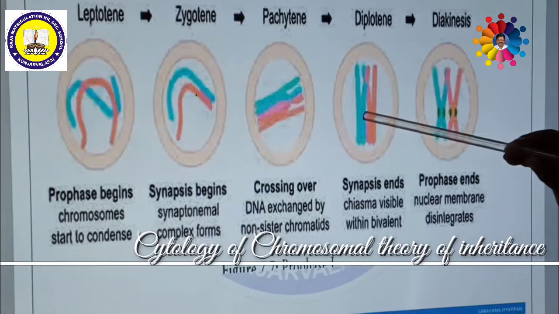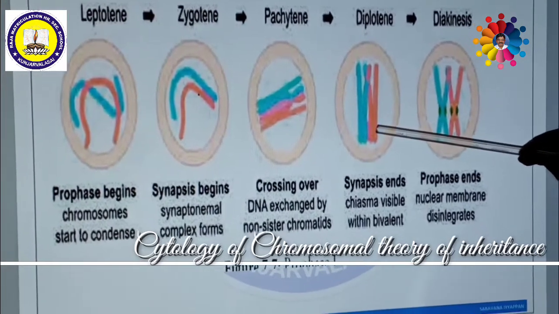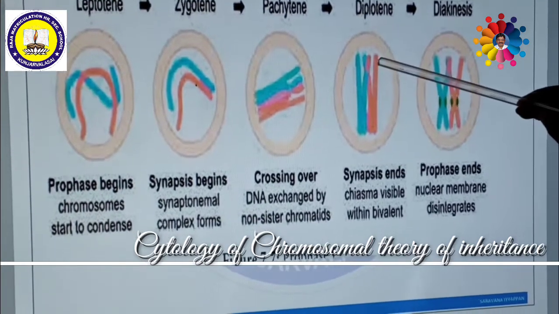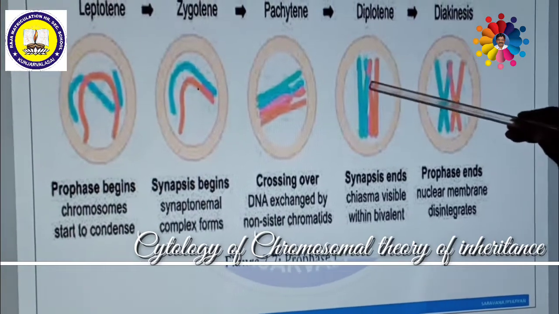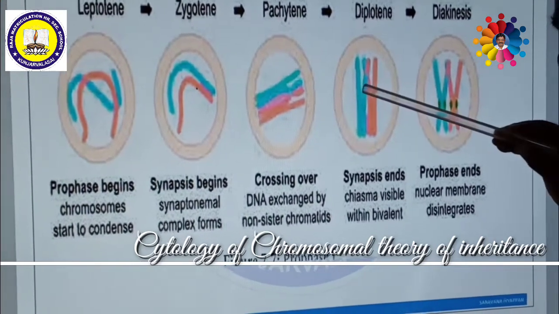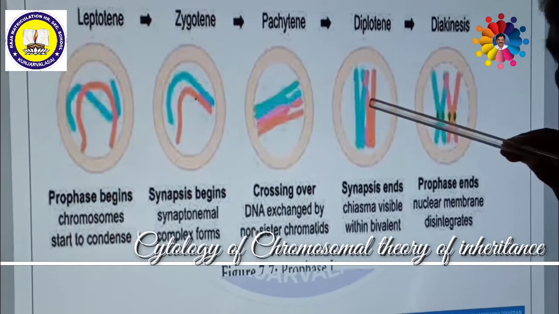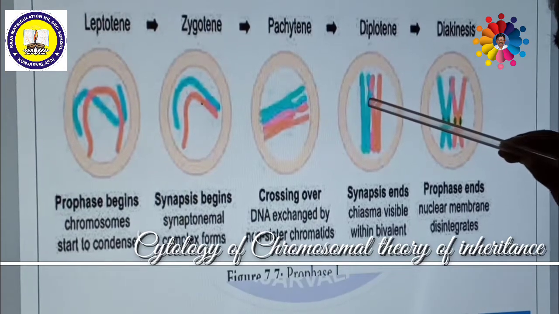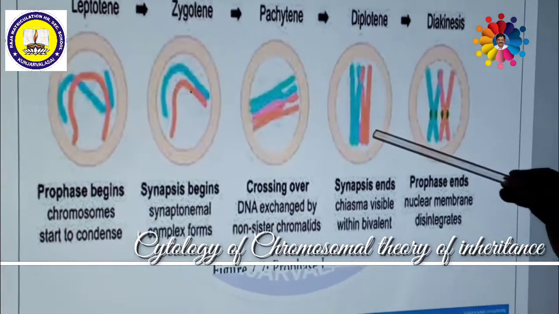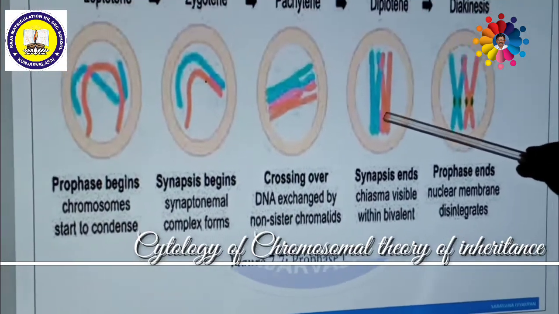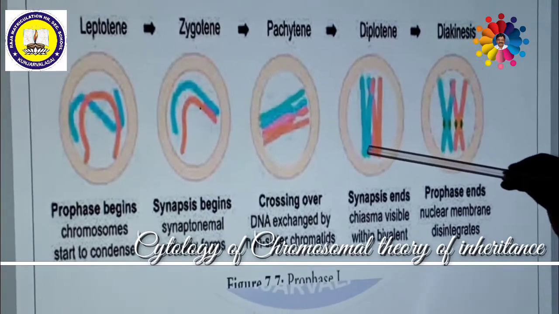This blue chromosome has two chromatids, and these are sister chromatids. Another red chromosome also has two chromatids, which are sister chromatids. But the blue sister chromatids are non-sister chromatids with respect to the red chromatids. That means these are non-sister chromatids of homologous chromosomes. Homologous means they are similar in structure and function, and they are pairing with each other.